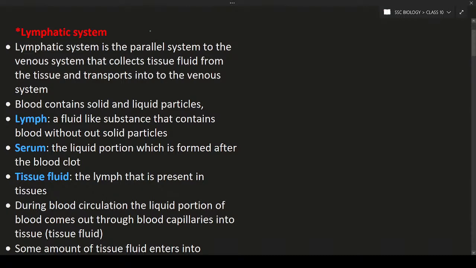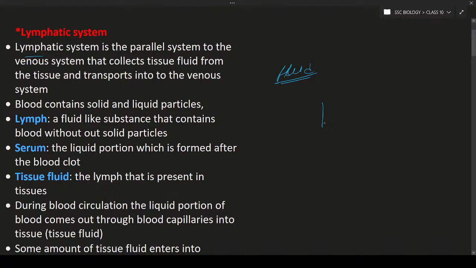Our topic is the lymphatic system. Lymph is a fluid-like substance, without any particles. This fluid that is present in the system is known as the lymphatic system, and this lymphatic system is parallel.